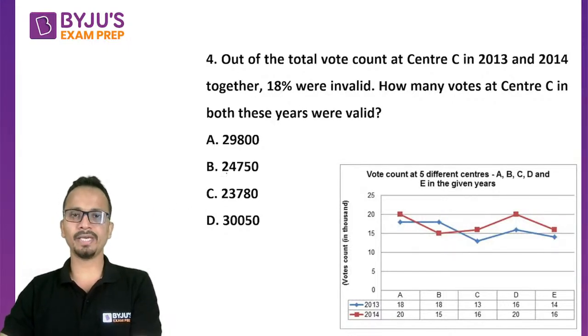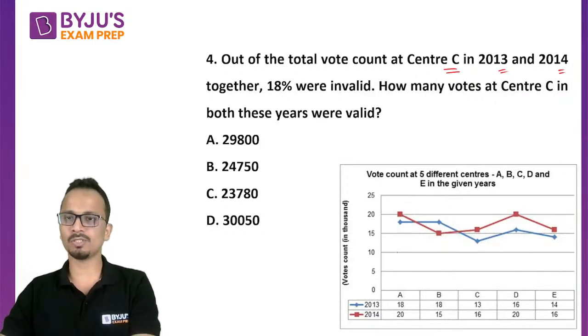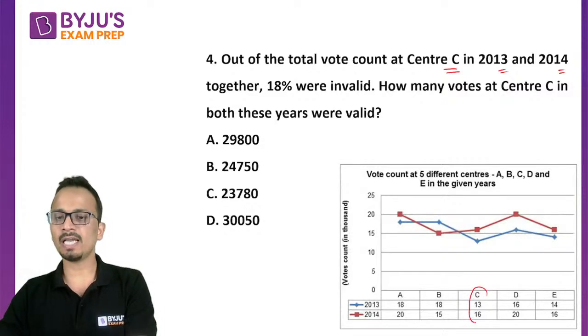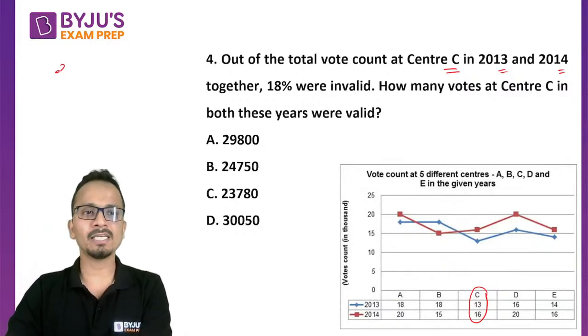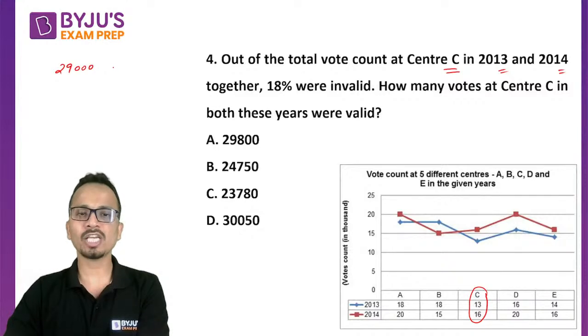All right. Okay, so let's start with this. Now they are talking about center C and data for both the years 2013 and 2014. So for center C for 2013 and 2014, let's look at the total number of votes. The total number of votes is 13 plus 16, that is 29,000.